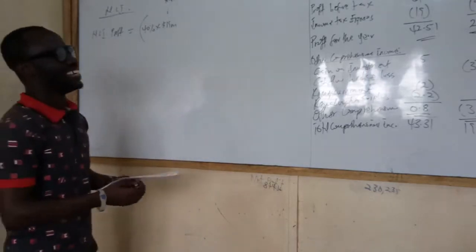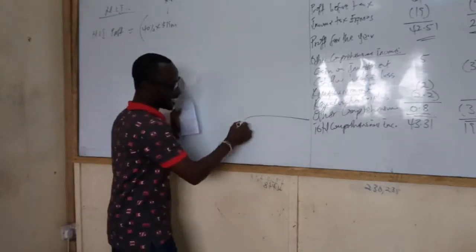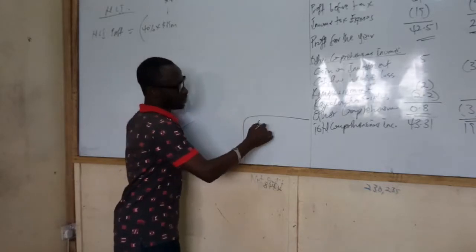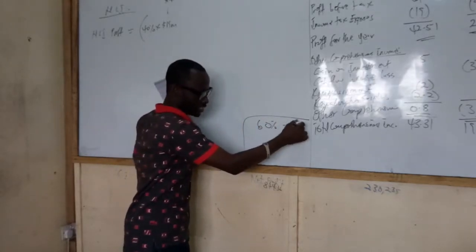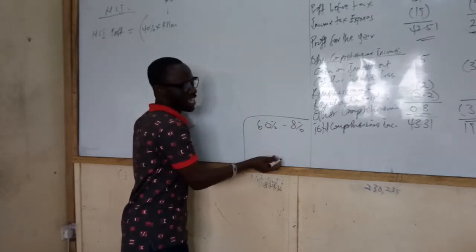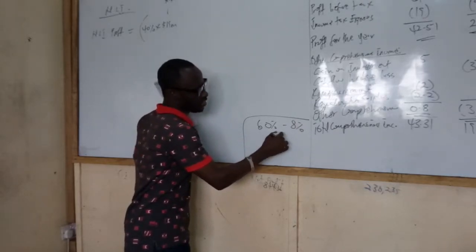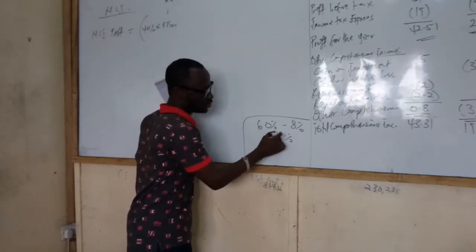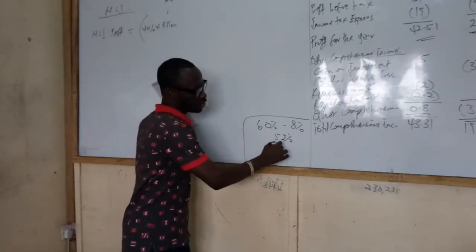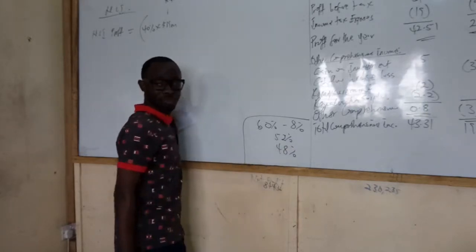All right. Now, what you are asking is that we had 60% ownership, and during the year we sold 8%. So if that is the case, our controlling interest is now 52%. So ideally, NCI should now be 48%.